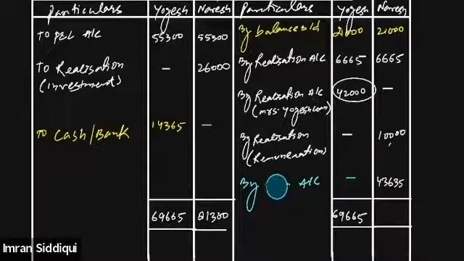But suddenly we realize that the firm needs to pay 44,000 to Naresh as well. So instead of asking him for more money, let's adjust this amount toward the loan account of Naresh. We will reduce his loan by 43,635, and the remaining loan will be paid to him by way of cash.